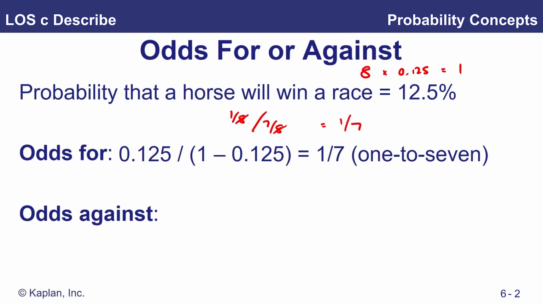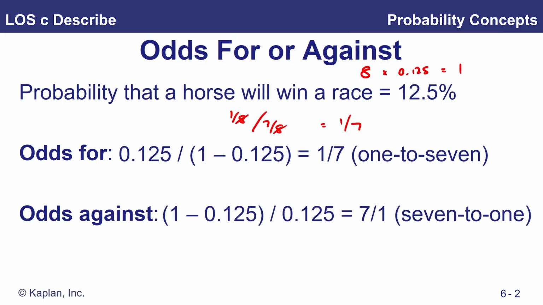Actually, I think odds against are a little bit simpler, and this is actually the computation I tend to do. What we're going to do now is look at the probability of not winning the race divided by the probability of winning the race. Of course, the probability of not winning the race is the 0.875 that we had before. So this time we're doing 0.875 divided by 0.125, and that gives us 7. So a 7 to 1. Again, it means if this horse race was run 8 times, we would fail to win it 7 times and we would win it only once.